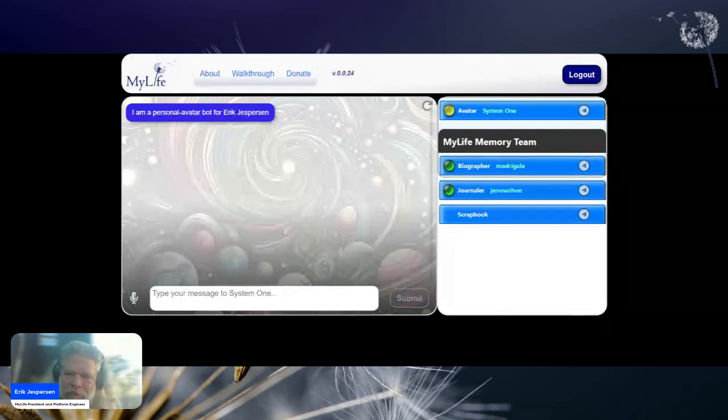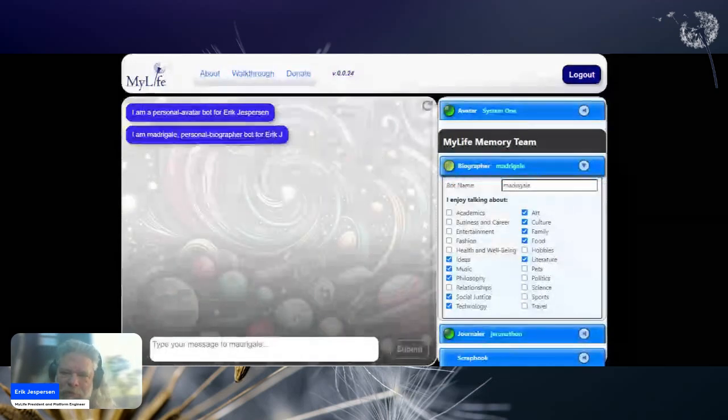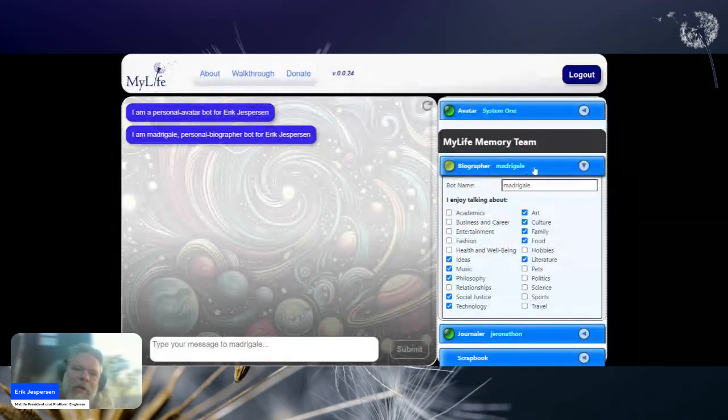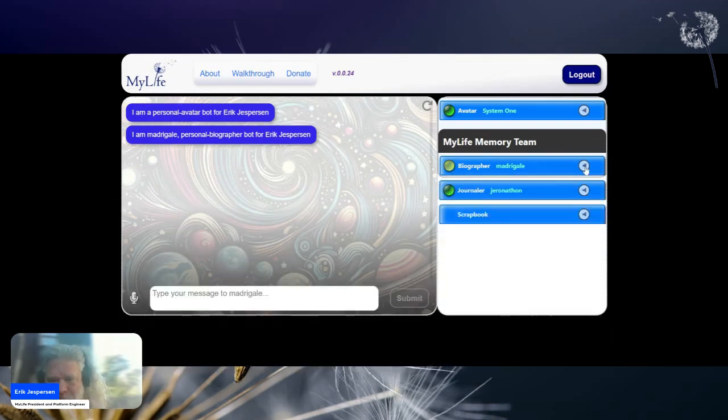When it starts, it's constructed of a biographer and a scrapbook. I've since added a journal for alpha use. It's an optional element. So anyway, let's take a look at the biographer. When you're trying to tell your stories or share your memories, biographer is the bot on this team that will help you. You can name your biographer bot, and you can assign other options. Right now, we've started with the idea that you can tell it what subject matter you're interested in, but we can tailor these options in any way, shape, or form to inform dynamically the bot how to interact with you.